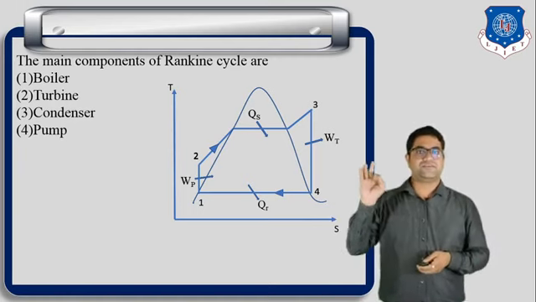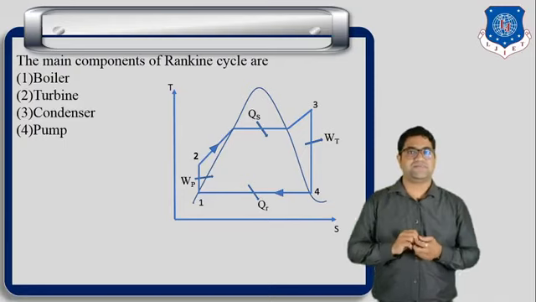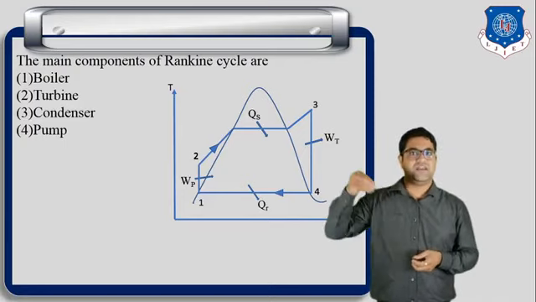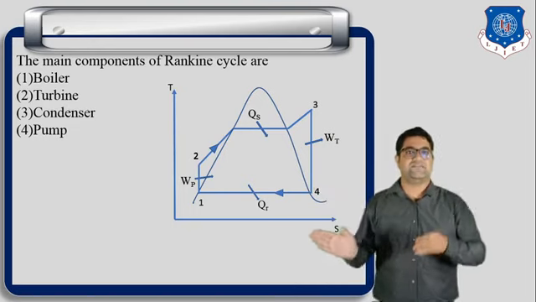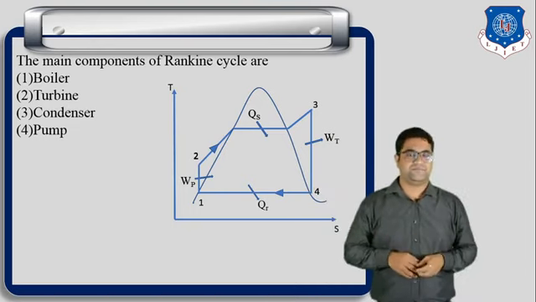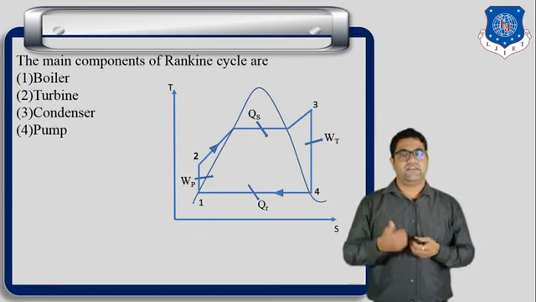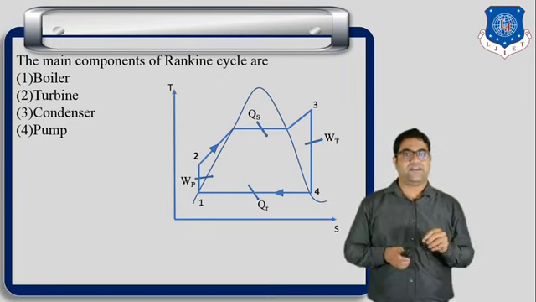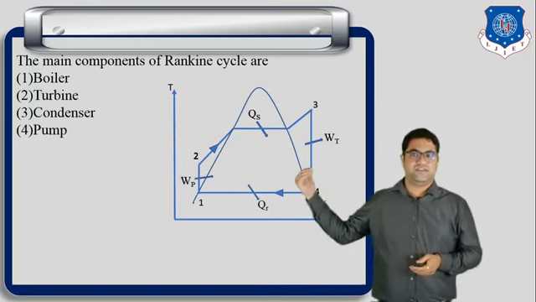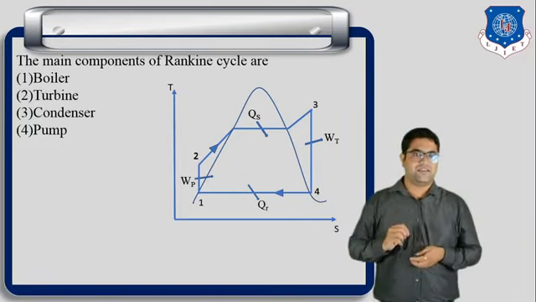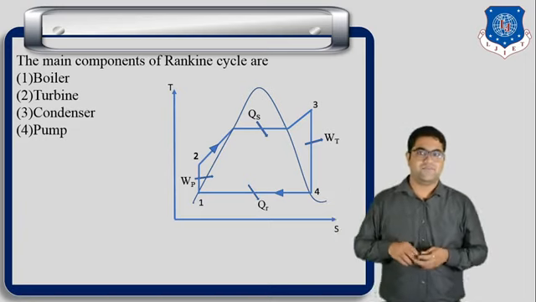Okay, then process number 2 to 3 is the heat addition process. During this process, in the boiler we supply the heat and gradually water is converted to steam. Then in process number 3 to 4, the turbine is rotated and we are producing the electricity. So process number 3 to 4 is the work supply; the turbine will supply the work.